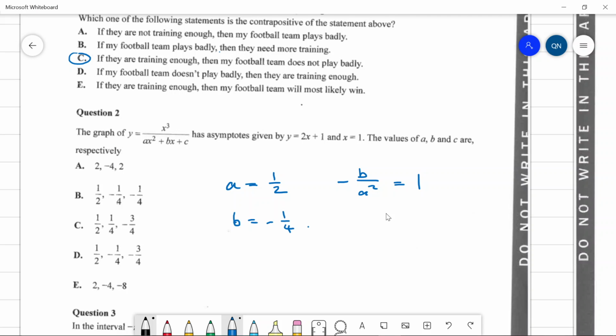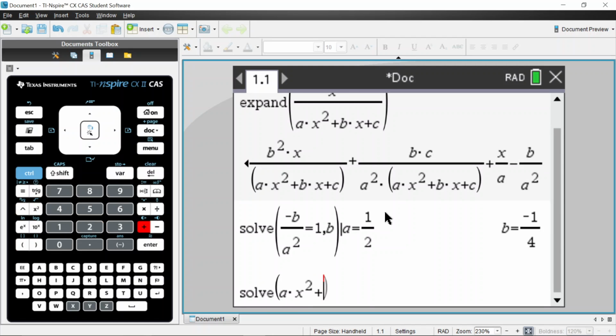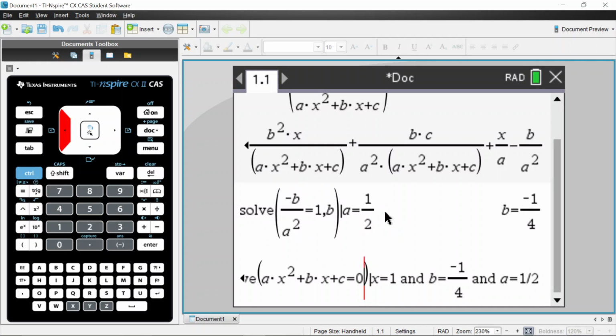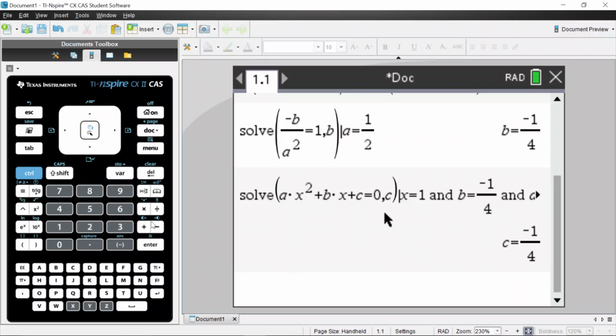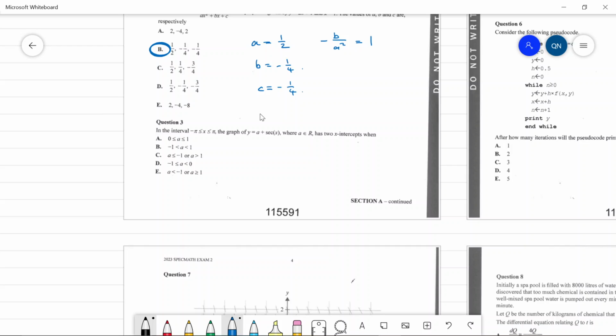And to get c, well, we want x equals 1 to be a solution to this quadratic, so I'll just solve a times x squared plus b times x plus c equals 0, where x equals 1, and a equals 1/2. Solve for c. C is equal to -1/4. Hopefully that's an answer. It's option B. I don't know if that's the most efficient way to do it though. There's probably a faster way to do it. I don't know. Question 3.